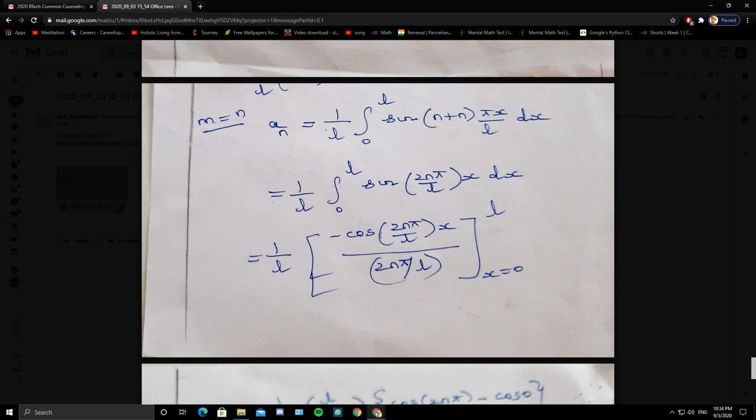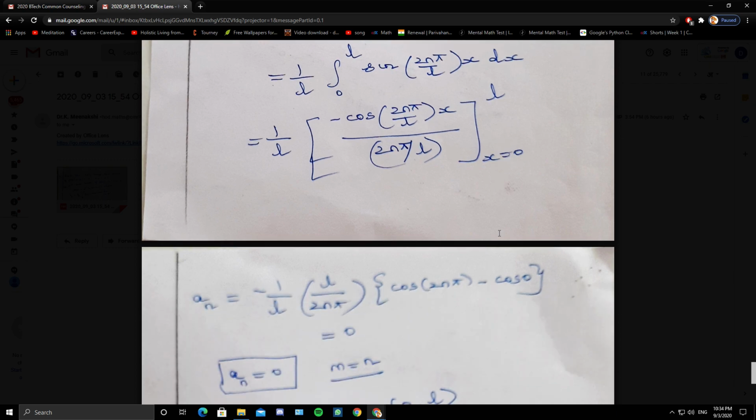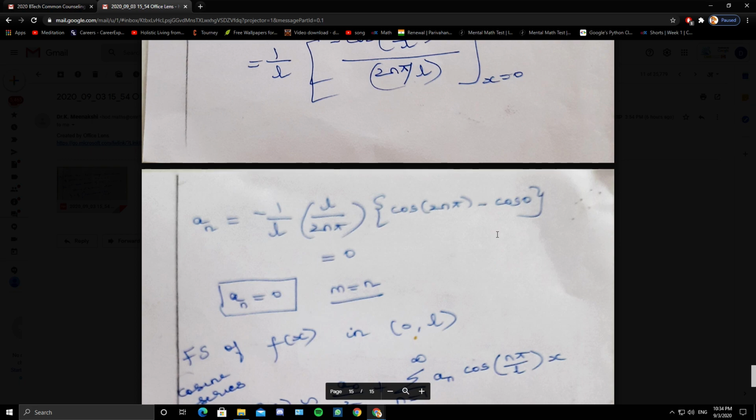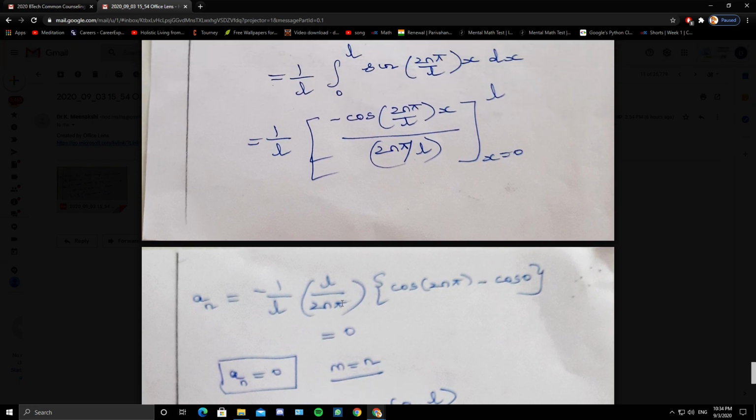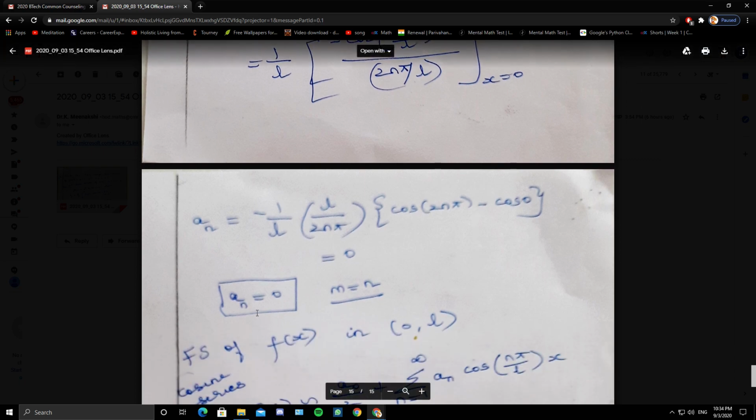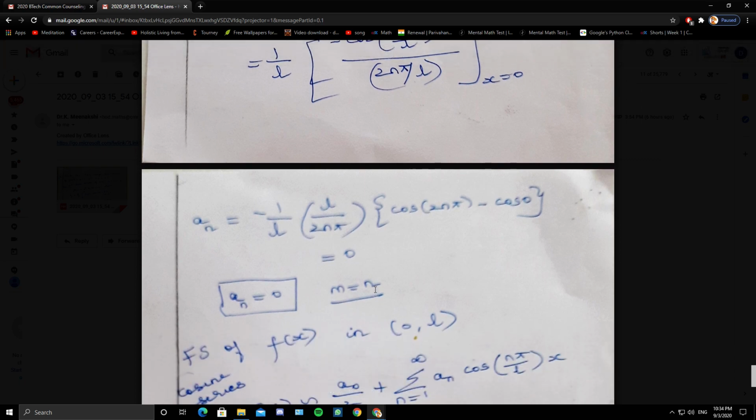Integral is minus cos of 2n pi by L x by 2n pi by L, from 0 to L. So it is minus 1 by L by 2n pi, when x takes the upper limit L, cos of 2n pi, when x takes the lower limit 0, cos 0. So cos of even multiples of pi is 1, cos 0 is 1. So this bracket term is 0. So an is 0 when m equals n.